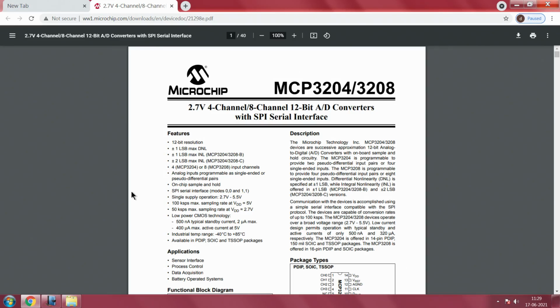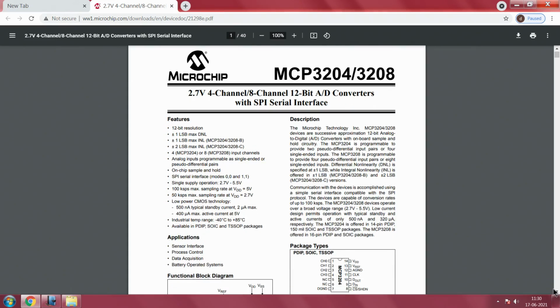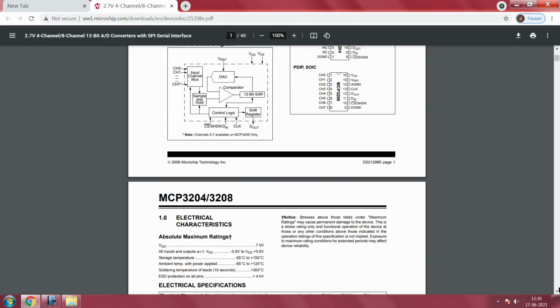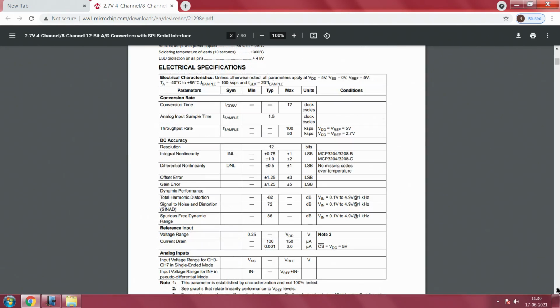DNL stands for differential nonlinearity, and integral nonlinearity is also plus minus 1 LSB. Then other parameters associated with it are also mentioned to you. As we go along, you will see in this data sheet that several things would be clearer as we move on. So let us see the other data sheet parameters.